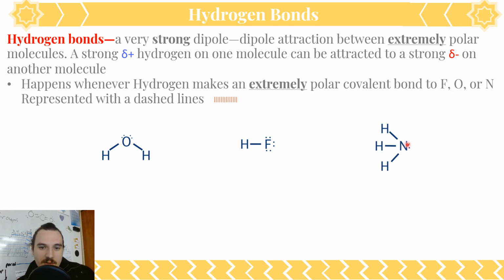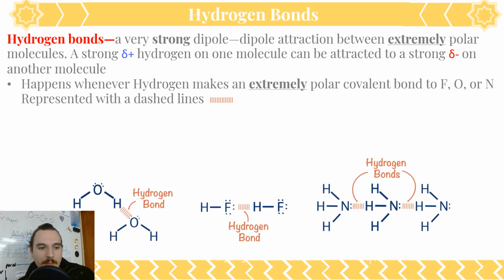If hydrogen is bonded to a nitrogen, hydrogen bonds are possible. If hydrogen is bonded to fluorine, hydrogen bonds are possible. If hydrogen is bonded to oxygen, hydrogen bonds are possible. We represent these with these dashed lines. So, for example, this hydrogen here, which is a strong partial positive, can be attracted to this oxygen here, which is a strong partial negative charge. Or this partial positive on this hydrogen can be attracted to the partial negative on this fluorine. Okay? So we have these hydrogen bonds as a very, very strong attraction between molecules because it's very, very polar. So polar that it gets its own special name.